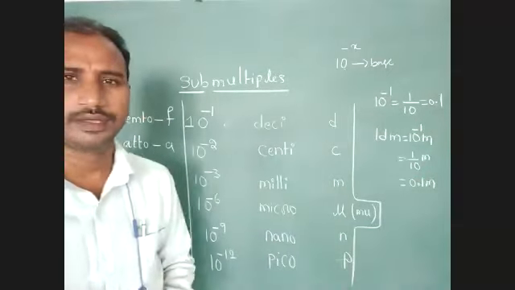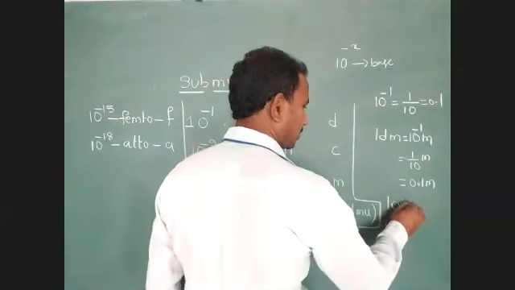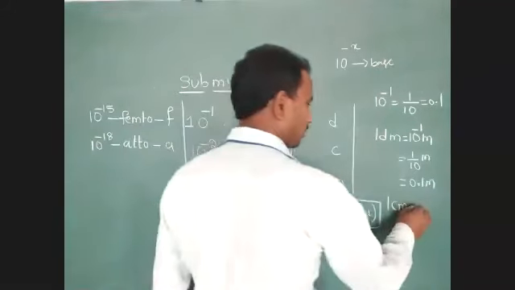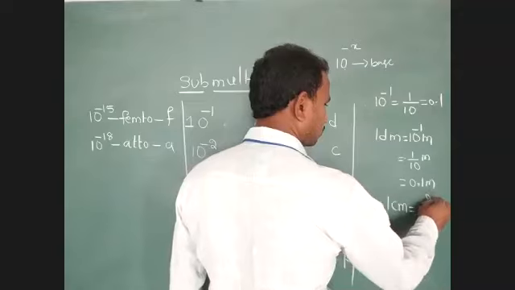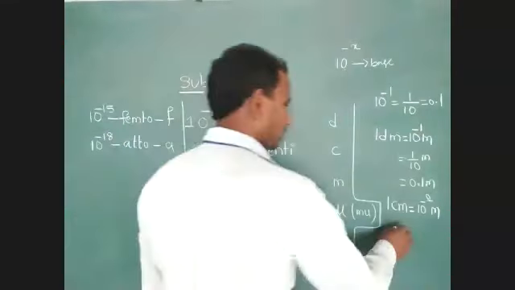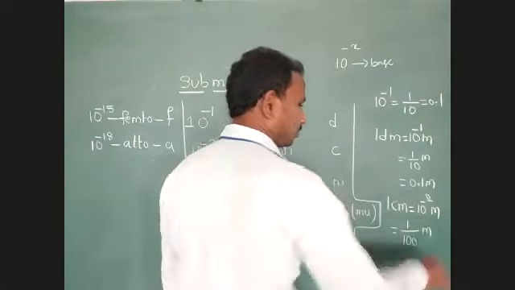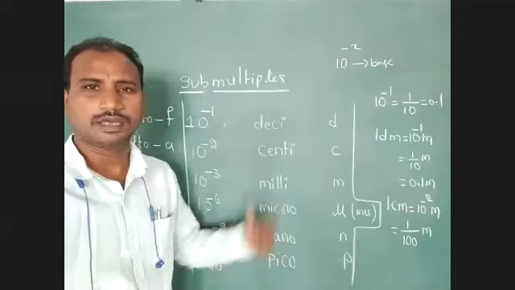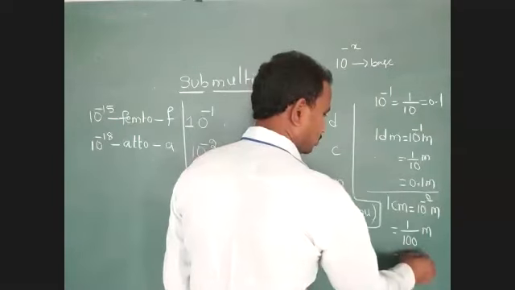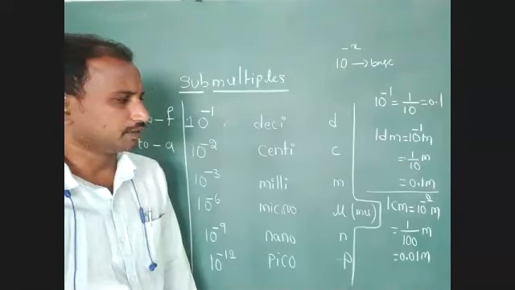Understood, students? Next, 1 centimeter. 1 centi equals 10 to the power of minus 2 meter, which is 1 by 100 meter. But 1 by 100 meter equals how much? Very good, 0.01 meter. Yes or no?